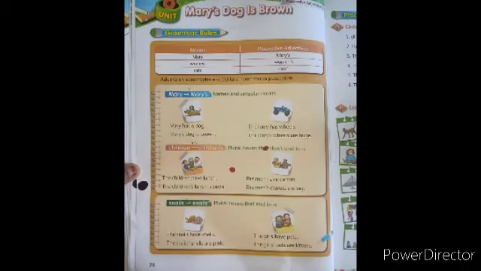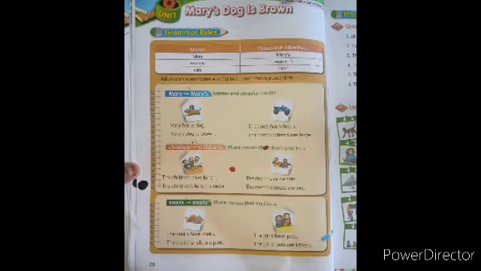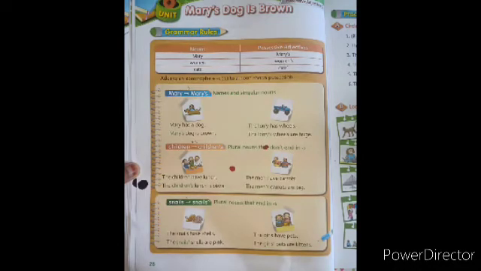Then snails, a plural noun ending with s. At the end s is already coming. So what will we do? We will not add a double s. Only an apostrophe will come at the upper side, after the s. So the snails' shells are pink. The girls' pets are kittens.